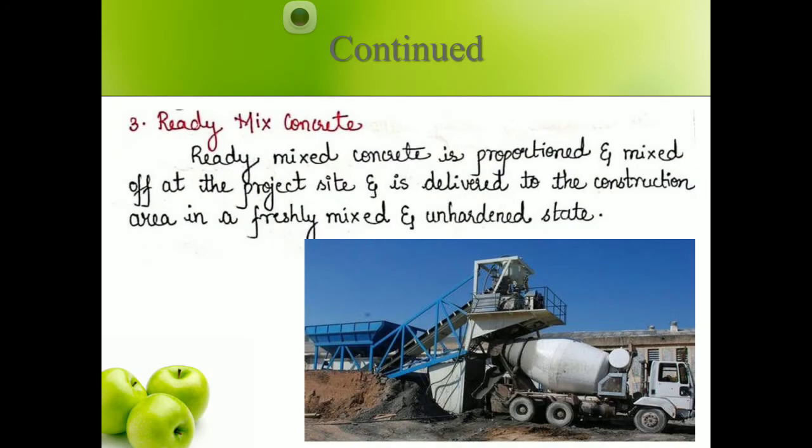Next one is ready mix concrete. Ready mix concrete is nothing but the RMC plant. Here the proportioning and mix design is done at the plant itself. The plant is nothing but a factory where the concrete is prepared and then transported to the required site in the required quantity. But here you are going to use the transit mixer. This truck, you can see, has a drum which keeps on rotating till it reaches the construction site, so that the concrete does not get hardened, its consistency remains, and it gives proper strength and durability.